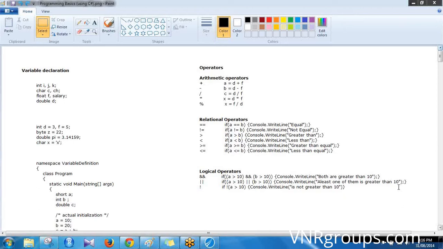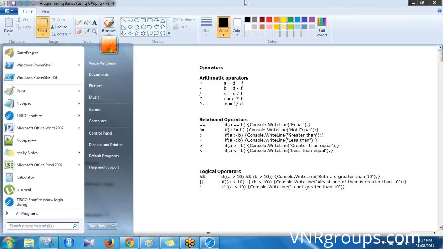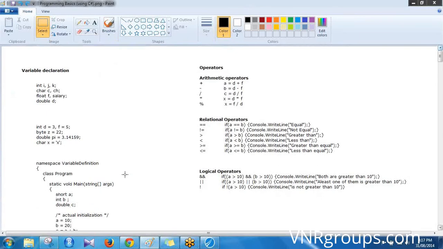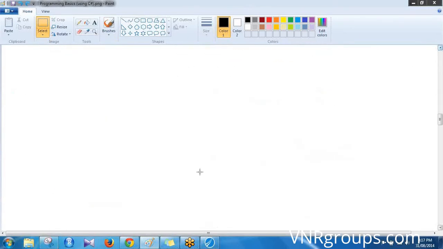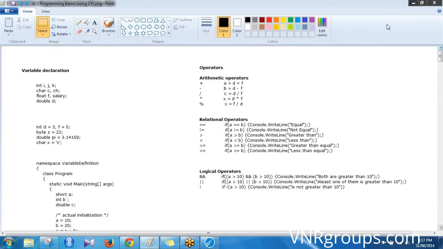So today we will just look at these things: what are variables, how to declare variables, the basic operators. Can you write everything? If you're writing something, can you take a notepad and write those in a notepad? Oh, okay, no problem. I can write it. Should I write here? This is what I'll be sharing with you.